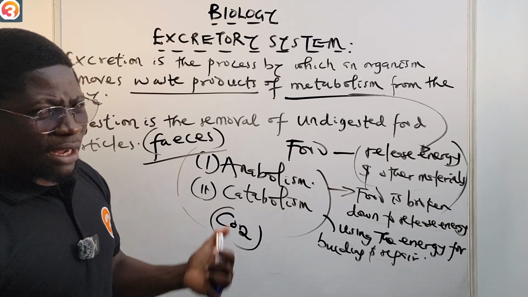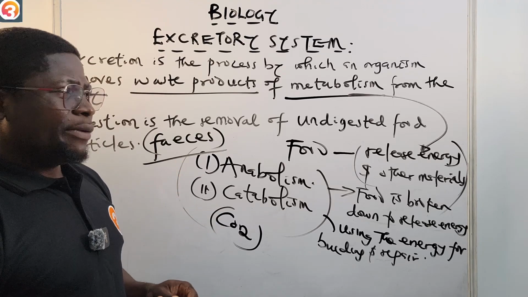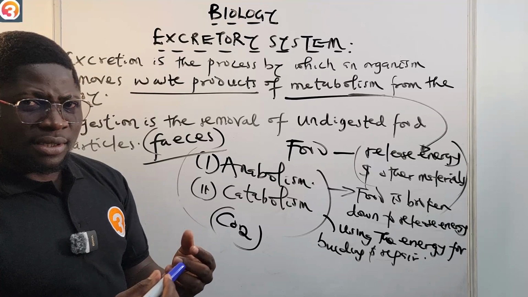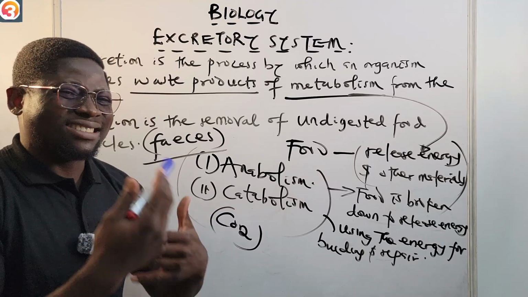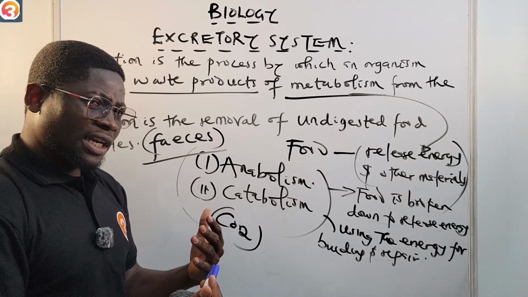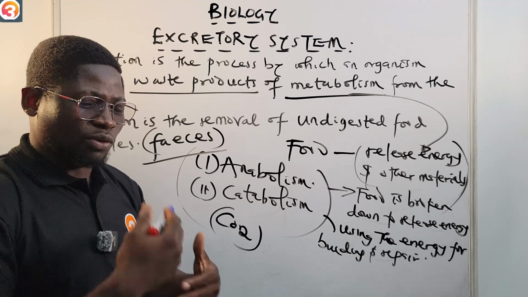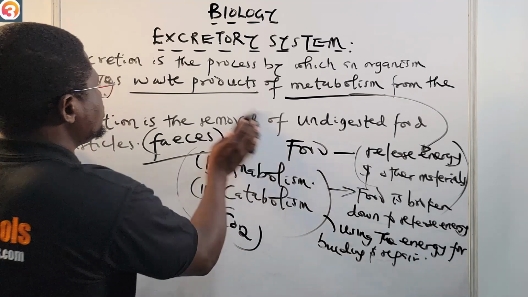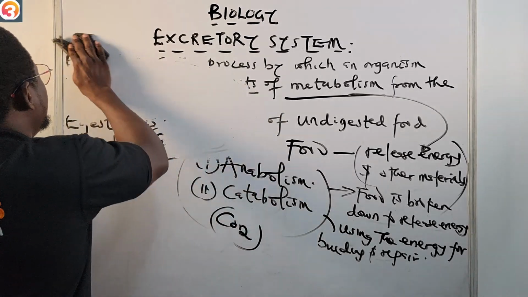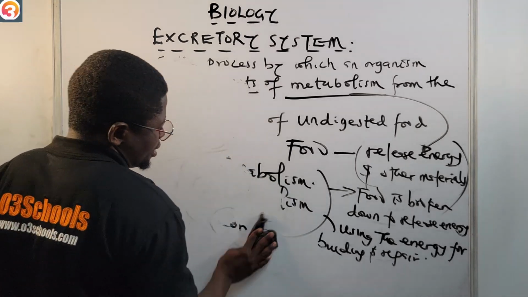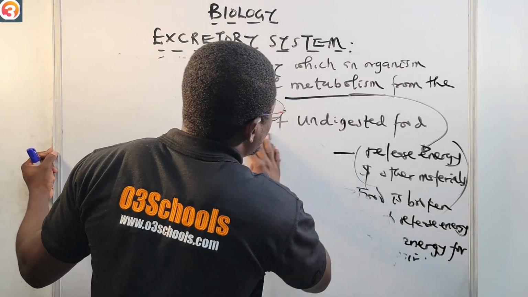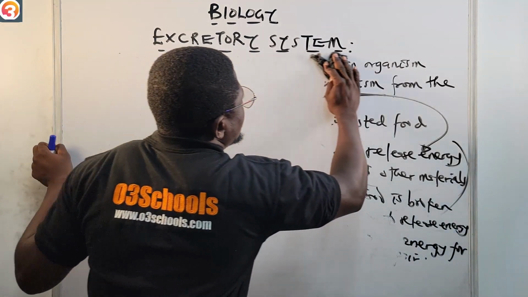So now let us go to the next part of this class. Now we're going to look at living organisms, and then we'll talk about their excretory wastes. Living organisms and their excretory wastes.